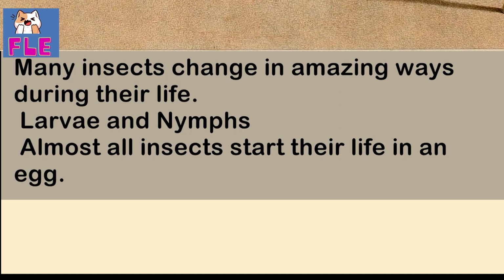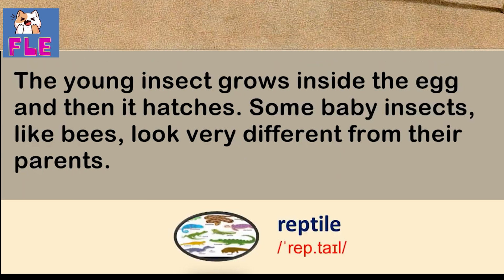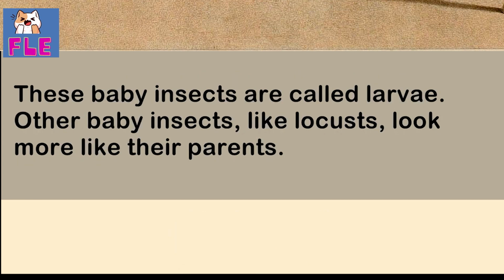Larvae and nymphs. Almost all insects start their life in an egg. The young insect grows inside the egg and then it hatches. Some baby insects, like bees, look very different from their parents. These baby insects are called larvae.